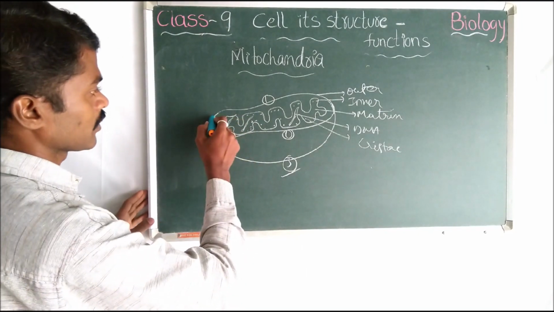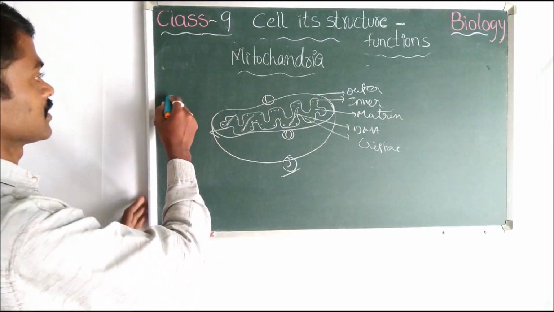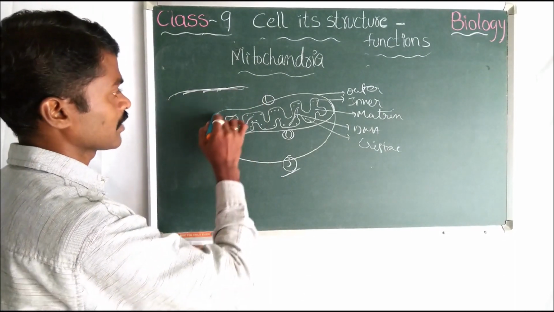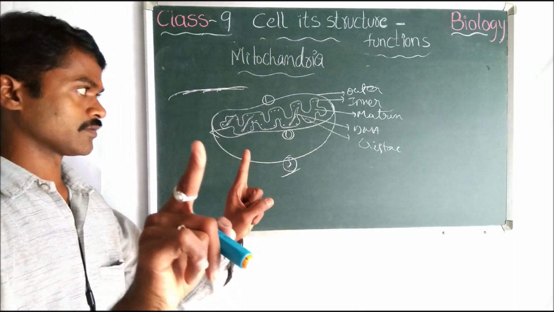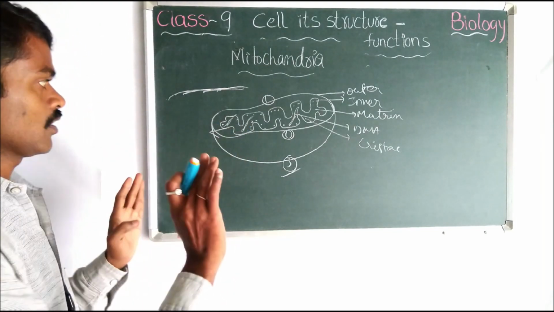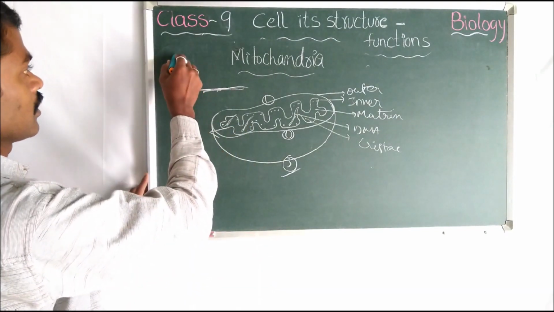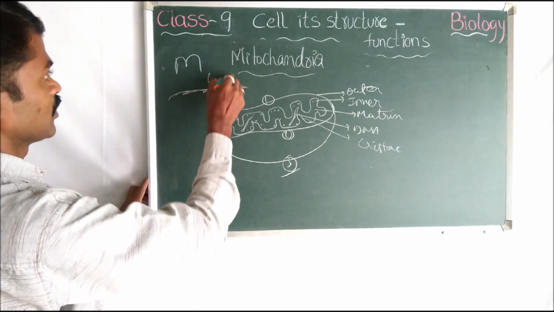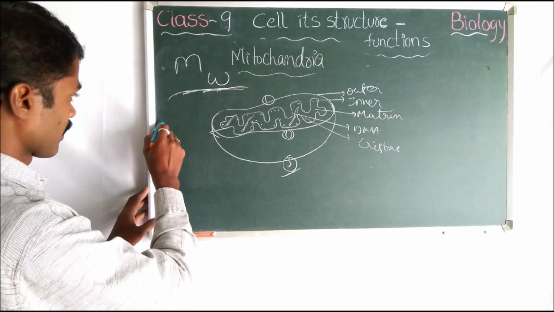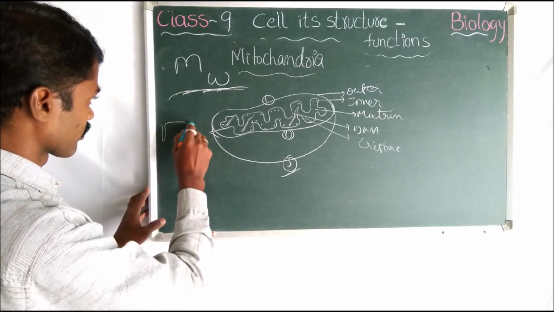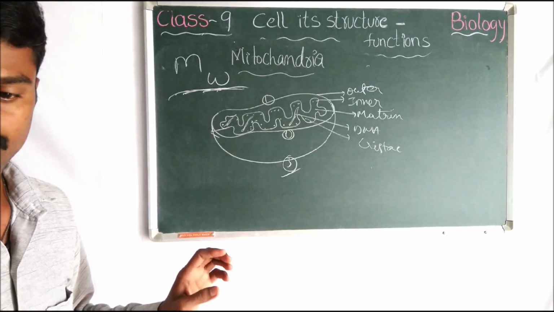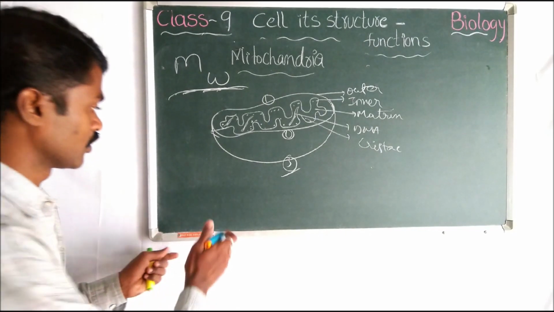But one thing: when you have the pencil, don't draw the diagram like this. Don't draw like that. Keep the pencil and make one line in total at a time. If there is any mistake, we'll fix it afterwards. First you make the line. I will show you how to draw the cristae in an easy way. You should learn M and W. Do you know M and W? In the alphabet you have M and W. Just learn that. I will show, just wait.